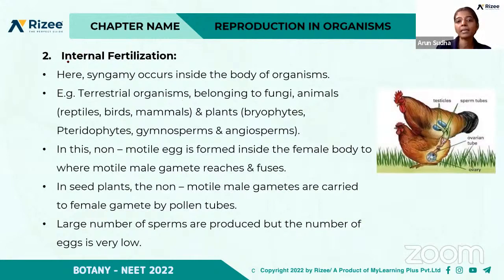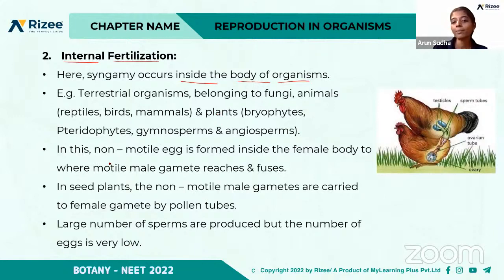So next is internal fertilization. Here also, from the name itself, we can say that it is occurring inside the body of organisms. So that is called internal fertilization. Examples are terrestrial organisms belonging to some fungi, animals and plants. They are all examples of internal fertilization: reptiles, birds, mammals. In plants, it's bryophytes, pteridophytes, gymnosperms and angiosperms.